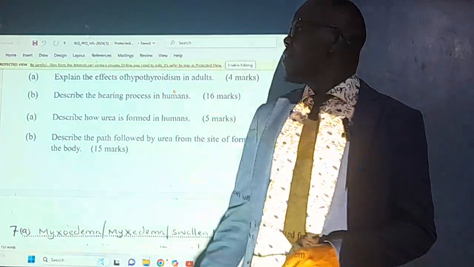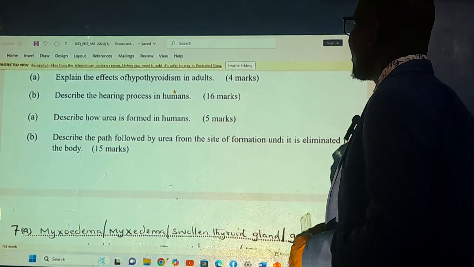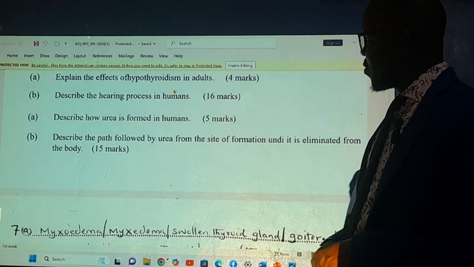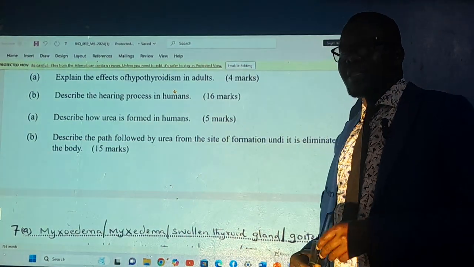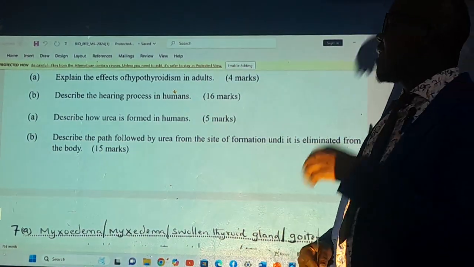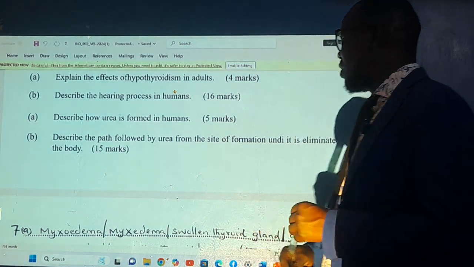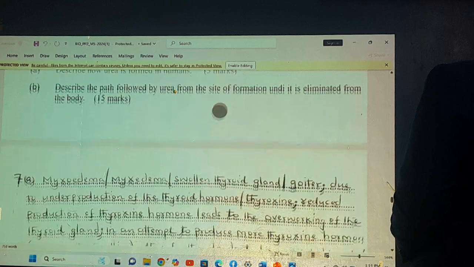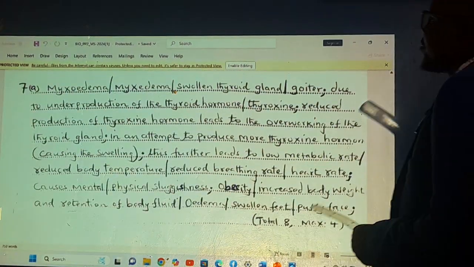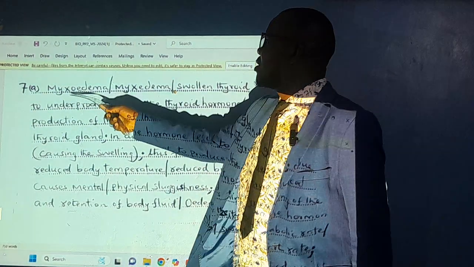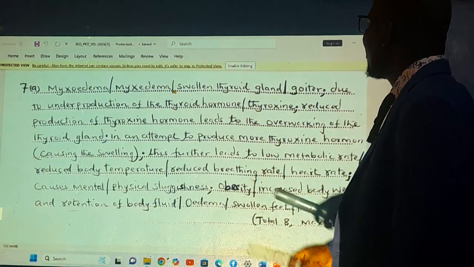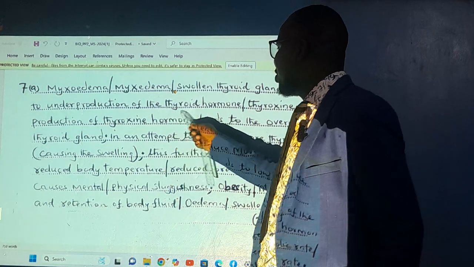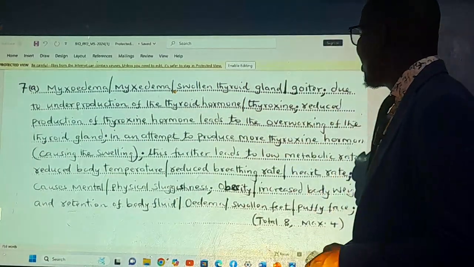The first one was explain the effects of hypothyroidism in adults. What is hypothyroidism in adults? This is about the swelling of the thyroid gland. It's about the swelling of what? The thyroid what? Gland. And because of what? The goiter. We're speaking about goiter. So we have something called myxoedema. The myxoedema is about the swelling of the thyroid gland, that is goiter, due to the underproduction of thyroid hormone. That is where you get the first mark.